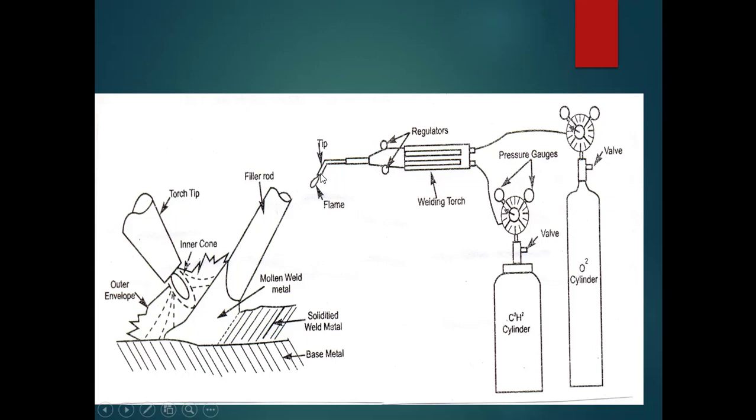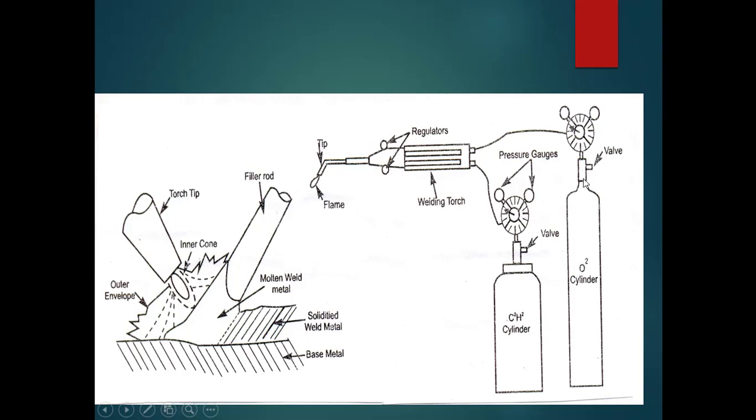That will produce a strong oxyacetylene flame, and the heat of that flame will be sufficient to melt the base metal part as well as the filler rod, and thereby it forms a molten weld pool here, and as that molten weld pool gets solidified, it forms a strong welded joint. So this is the simple basic principle behind oxyacetylene welding.